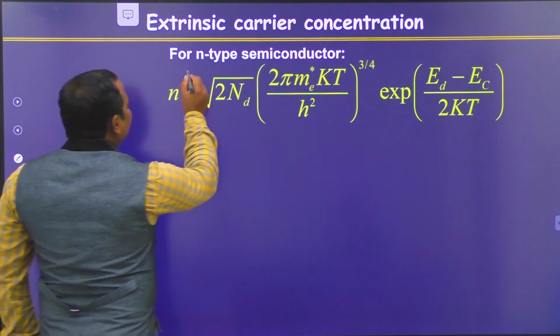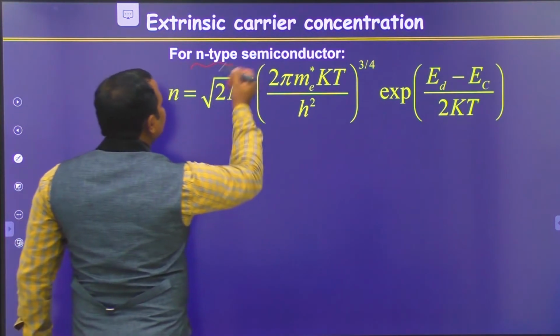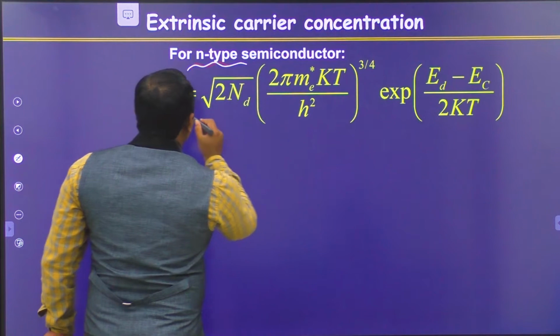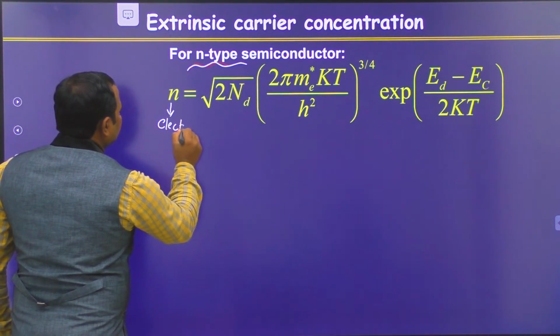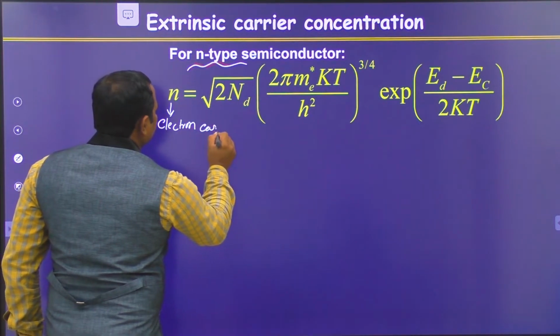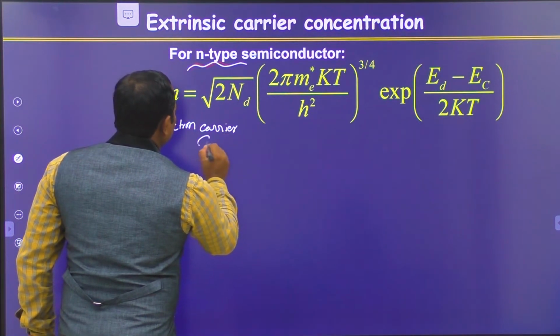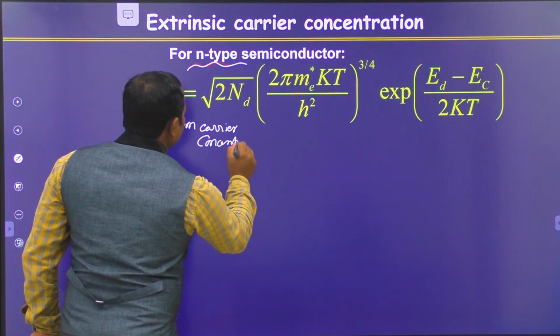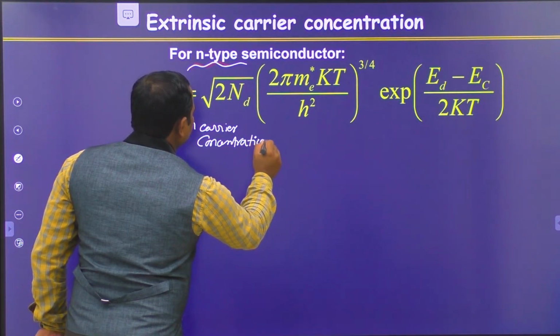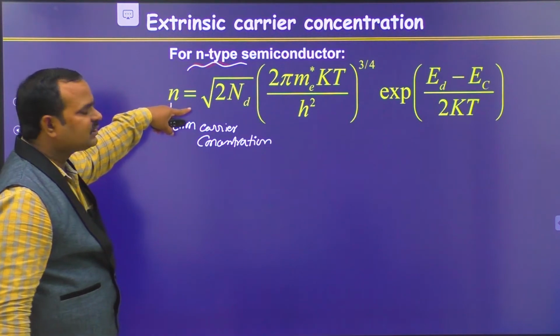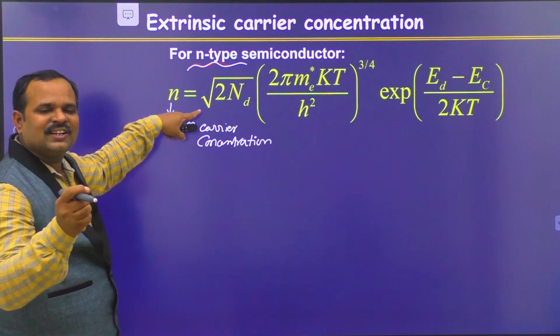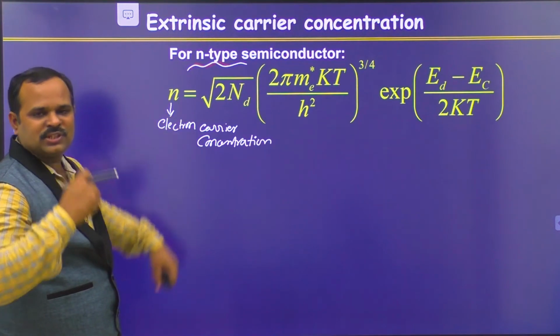So for N-type semiconductor, this is the electron carrier concentration. We know that in N-type semiconductor the majority charge carriers are electrons. So this equation gives you the electron carrier concentration in N-type semiconductor.